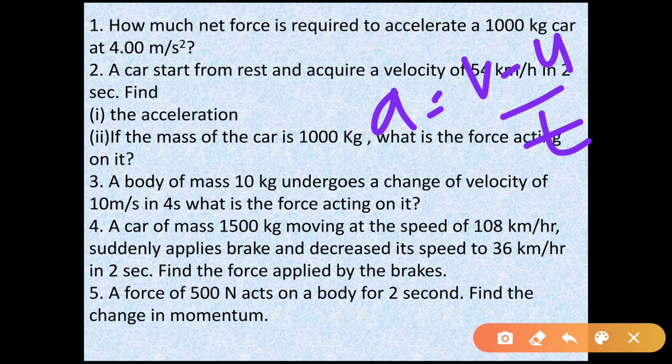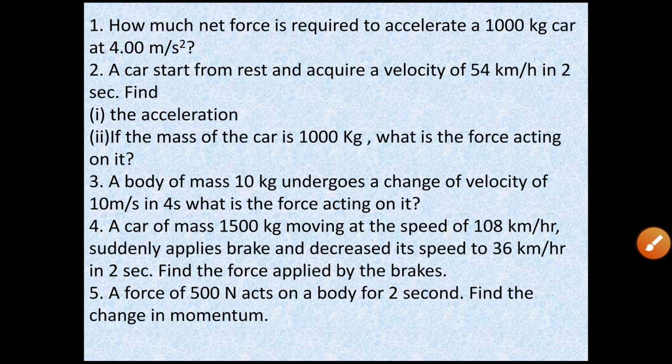Then what is asked? What is the force applied by the brake? So you can use F is equal to ma. Mass is given, 1500 kg. Okay, so I know you can do this. So give your answers in the comment section. Here the force and the acceleration both will be negative. Okay, so don't worry about that.